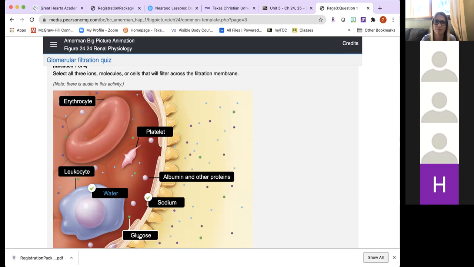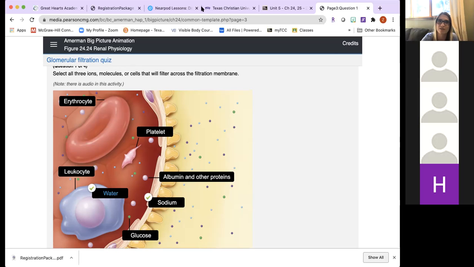And then you have the podocytes, the filtration slits created by the podocytes. So anyway, leukocytes and erythrocytes are giant. Okay, they simply look too large. Platelet also is pretty big. One thing that looks like it could pass through the filtration membrane based on size is the albumin and other proteins, right?